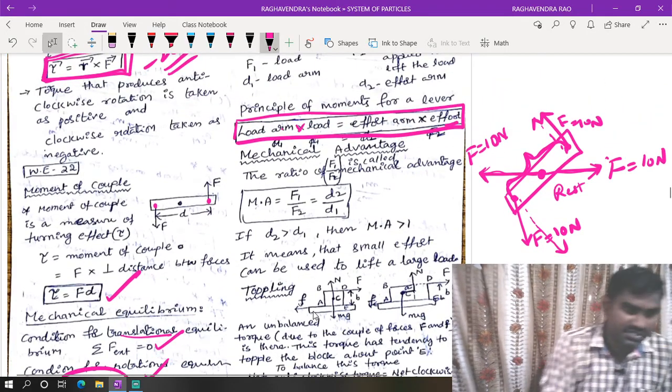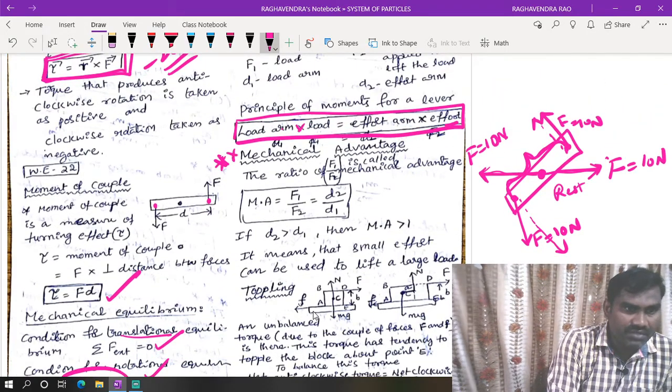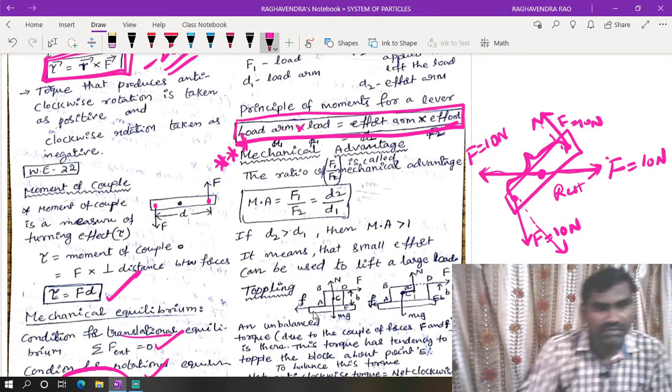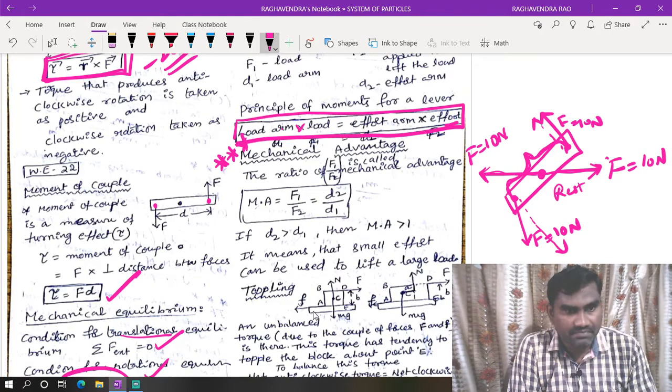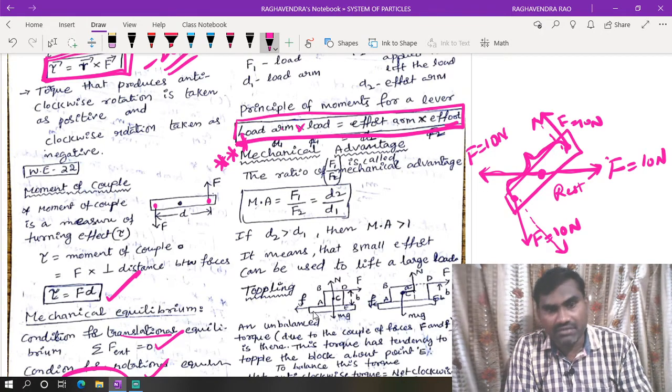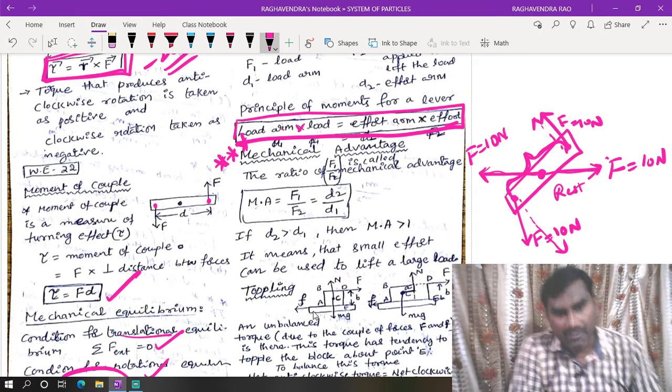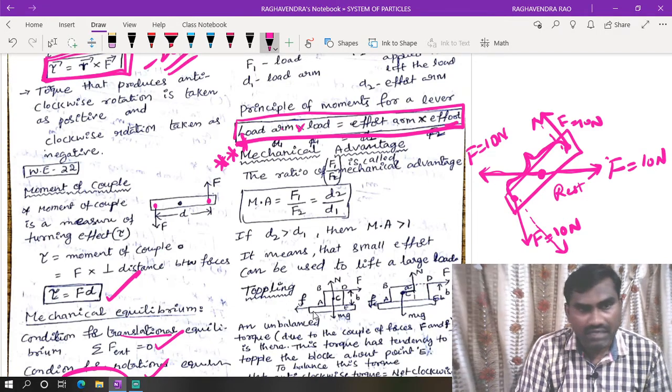Mechanical advantage. This was asked in a previous exam. What is the mechanical advantage? If you apply less force but the effect is giving more work, that is called mechanical advantage.